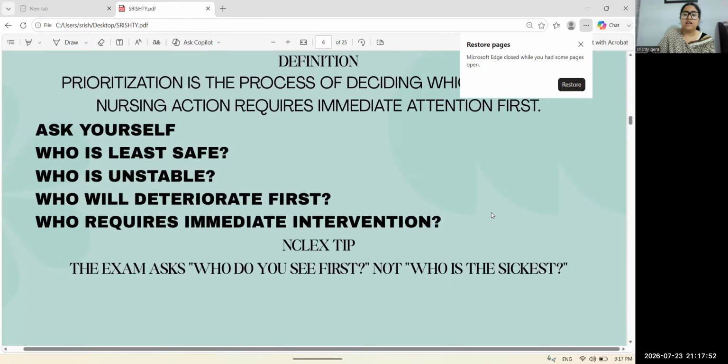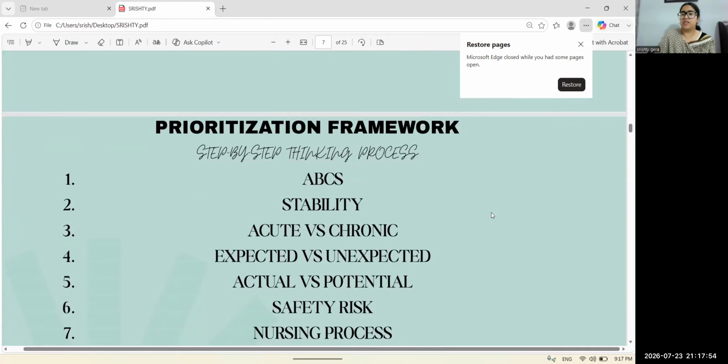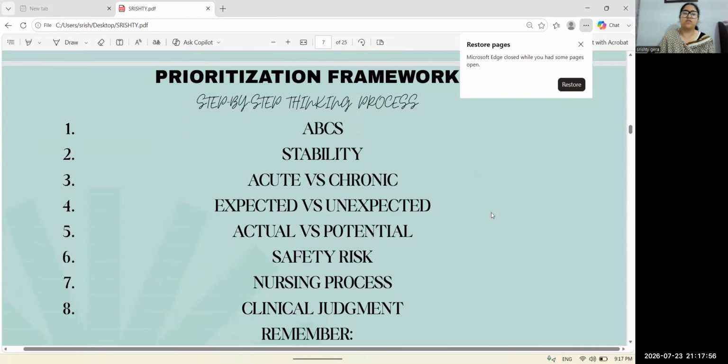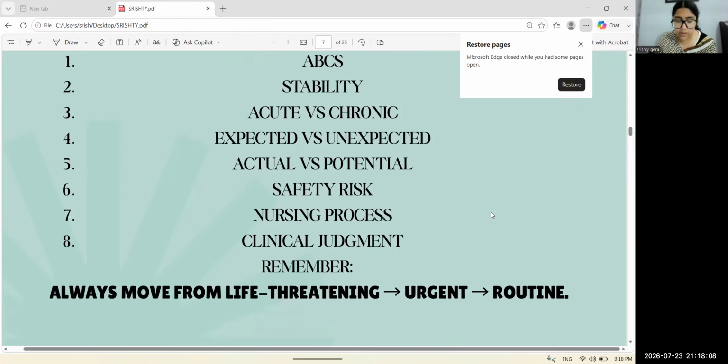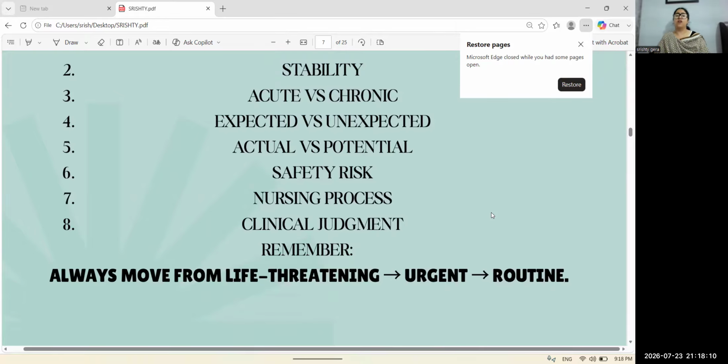Okay, the next one is the prioritization framework. We already covered it. It included the steps: ABC, stability, acute versus chronic, expected versus unexpected, actual versus potential, safety risk, nursing process, clinical judgment. And we have to remember, always move from life-threatening condition to urgent to routine.